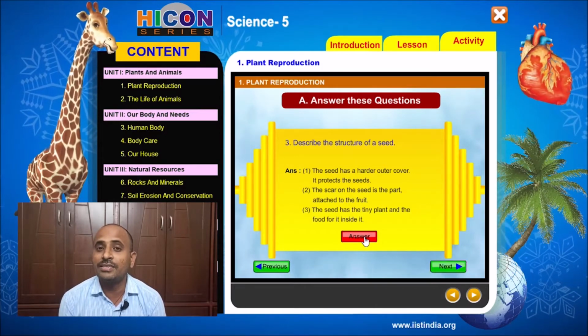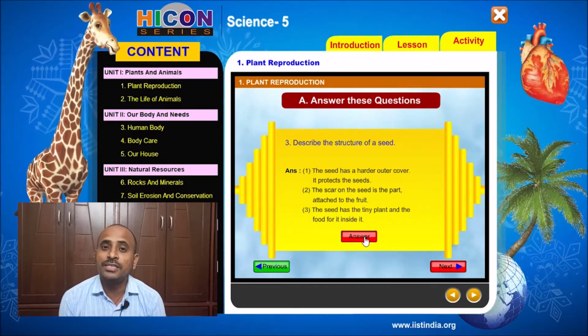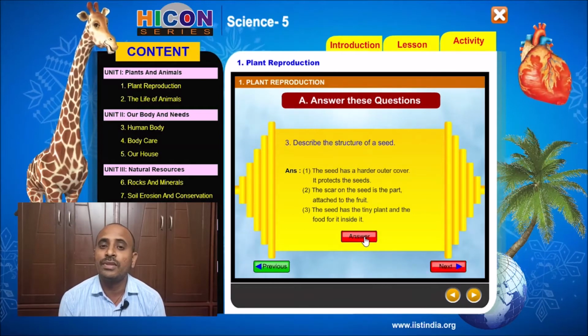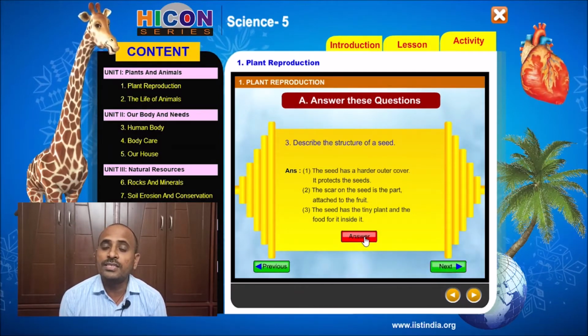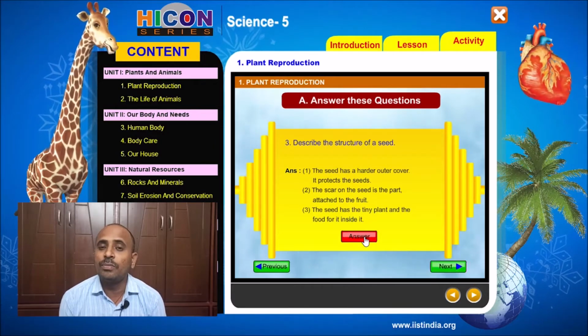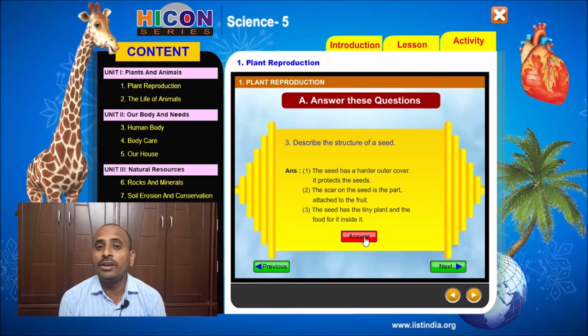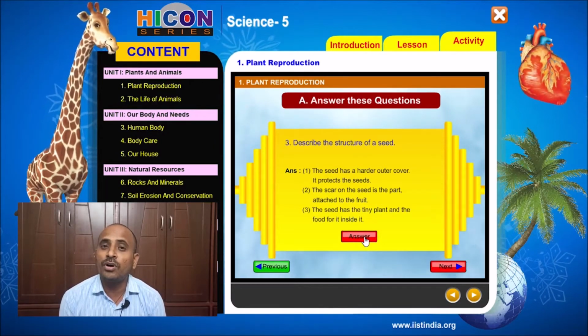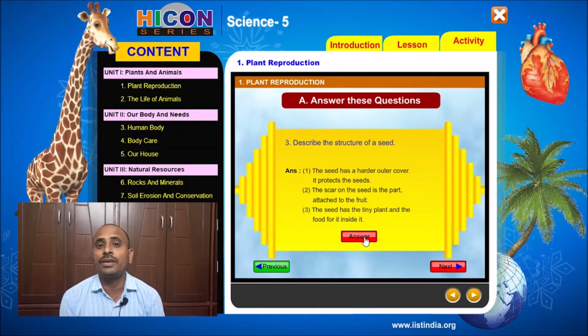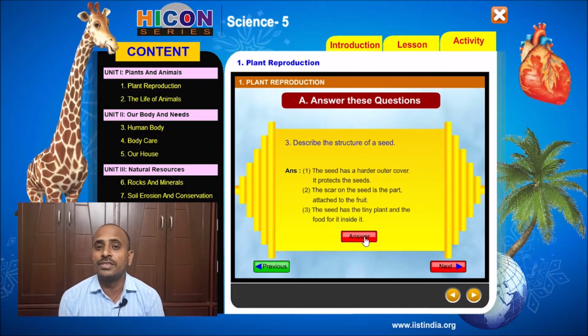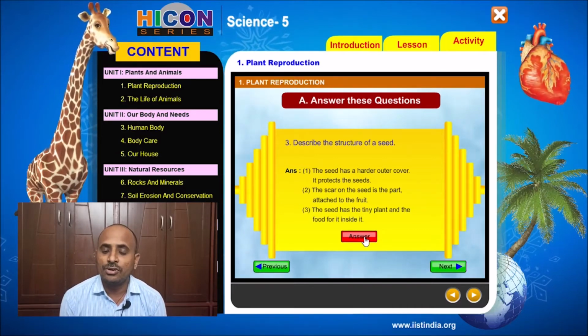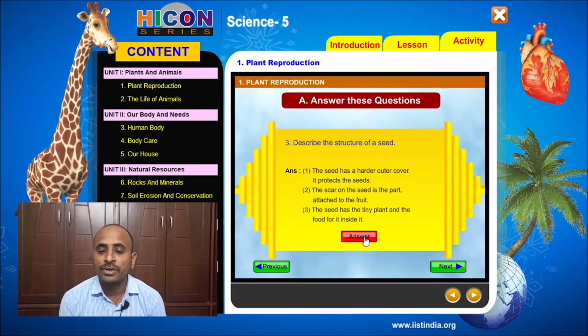That means the scar is the part with which a seed is attached to the fruit. And above the scar there is a small hole for the entry of water into the seed. That small hole is called the micropyle. So this is the structure of the seed. Children, note down this question and answer in your notebook.